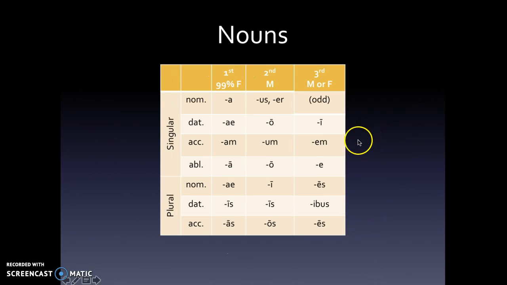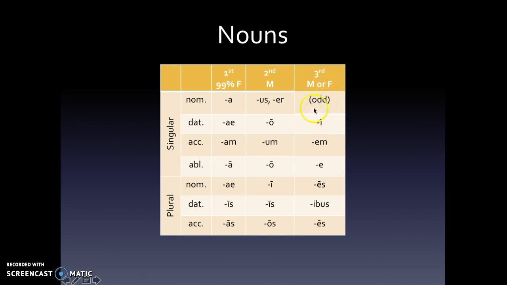Quick review of our endings. Nouns: a, ae, ae, am, a, ae, is, as. That's our first declension. The vast majority of the first declension nouns are feminine. We mentioned that briefly in the stage 9 lesson. It's going to be super important now that we're delving deeper into adjectives, so hold on to that. Second declension, masculine: us or o, e, is, os. Third declension nouns will either be masculine or feminine.